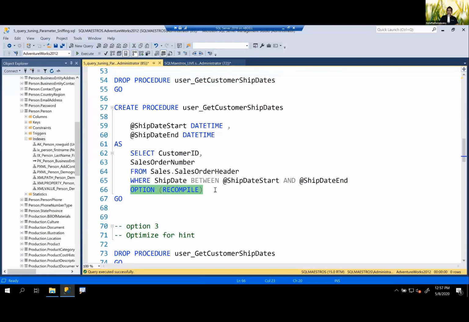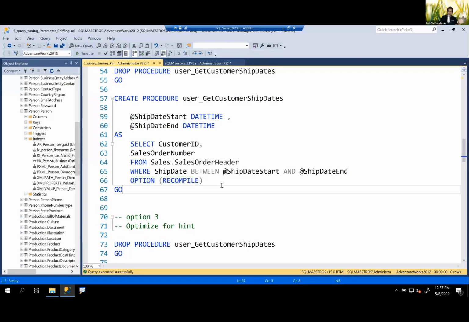There are ways you can use OPTION (OPTIMIZE FOR UNKNOWN), and you can use local variables, and in the latest versions of SQL Server you can use Query Store. Different techniques all have their advantages and disadvantages. For the sake of this demo and for the time constraint, let's just focus on one thing that might really work well: OPTION (RECOMPILE), which means you're telling SQL Server that for this stored procedure and for this statement specifically,